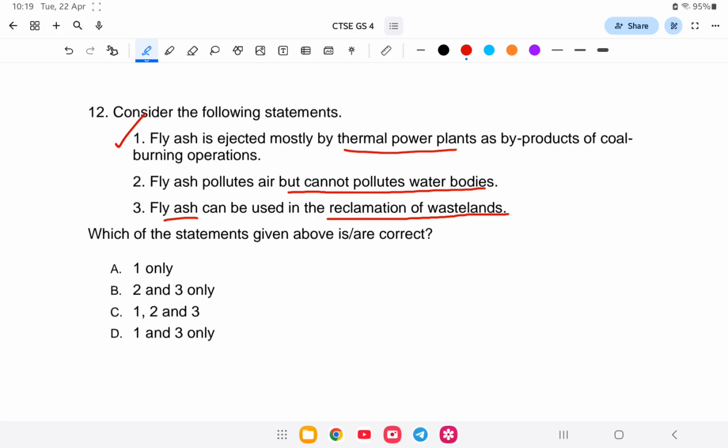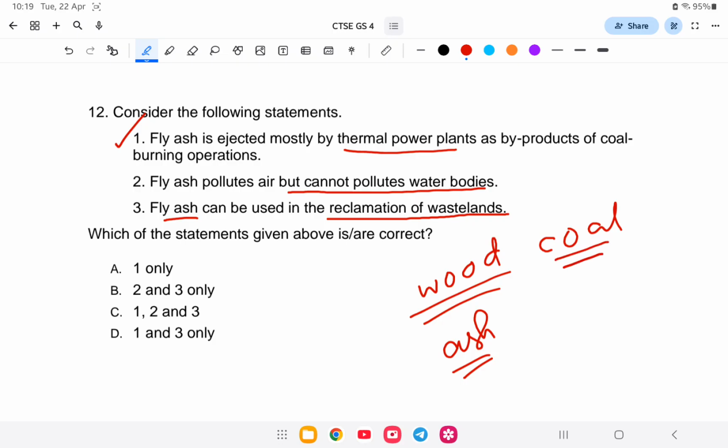Actually, fly ash is from coal. For example, you are burning wood, so when wood burns, what is left is ash. In the same way, when coal is burned, what is left is fly ash. This fly ash is dust, a byproduct. So statement 1 is correct.